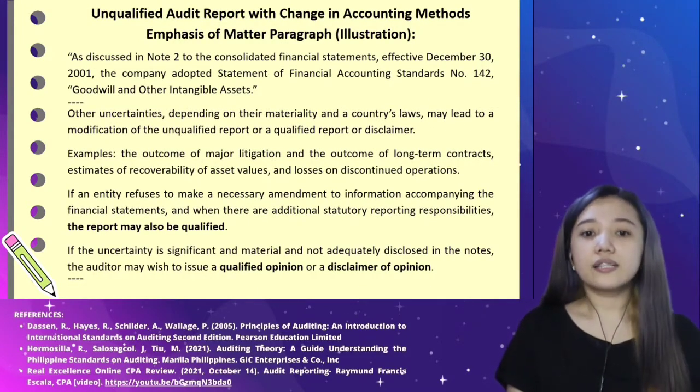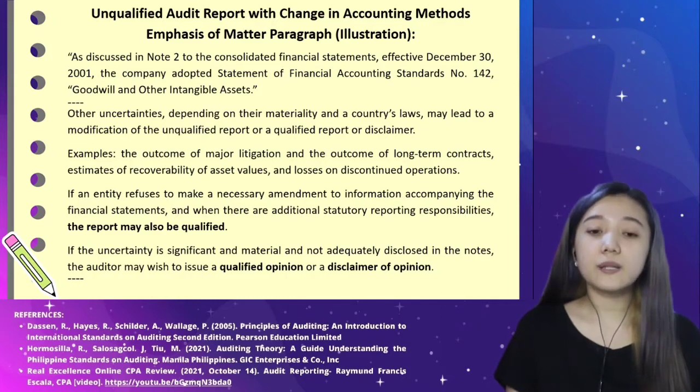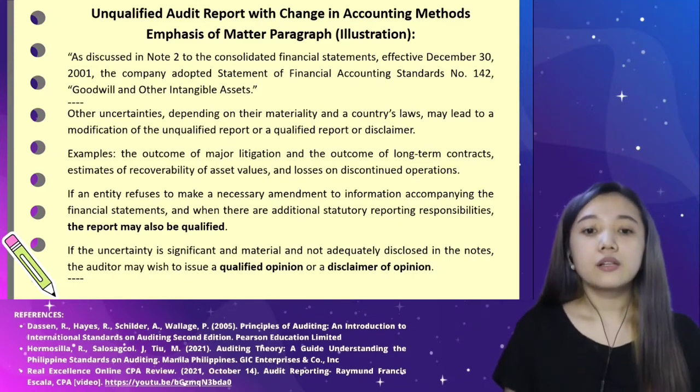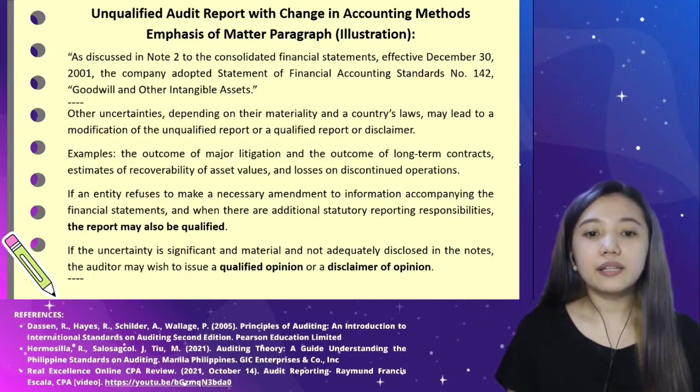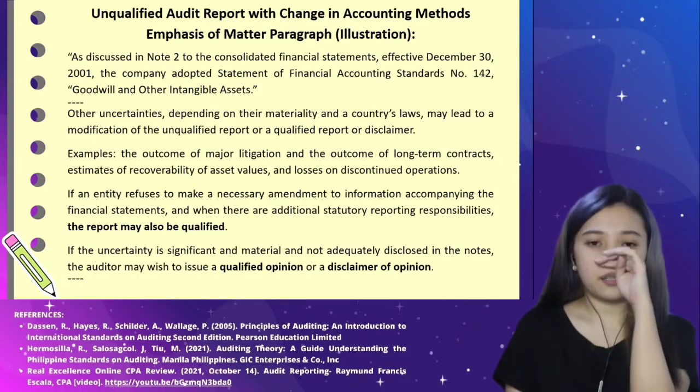And for the next illustration, it is regarding the change in accounting methods which falls under matters affecting the comparability of financial statements with those of previous years na nabanggit ko kanina, 'di ba? So, sabi dito, these audit reports containing an unqualified opinion also indicate implicitly that any changes in accounting principle or in the method of their application or their effect have been properly determined and disclosed in the financial statements.